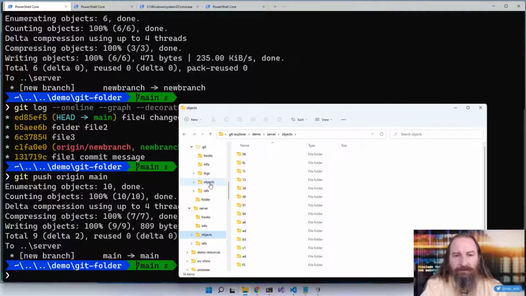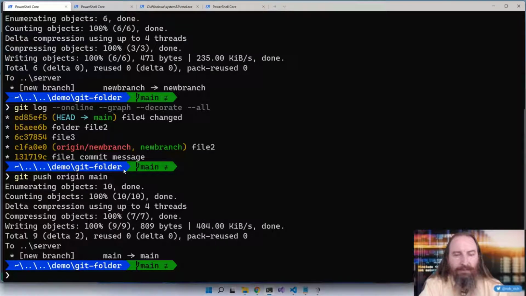We have 16 items on the server, and we have 21 items on the client, because we have that one commit out there that we did on a detached head that we need to go find. Okay, let's do tags as well.